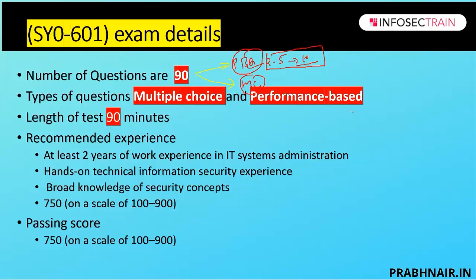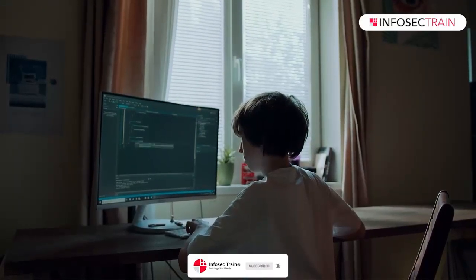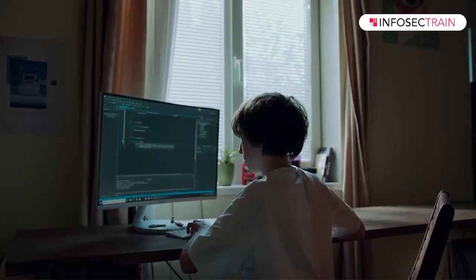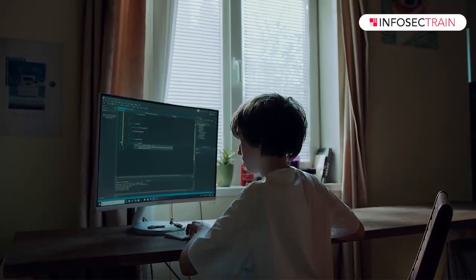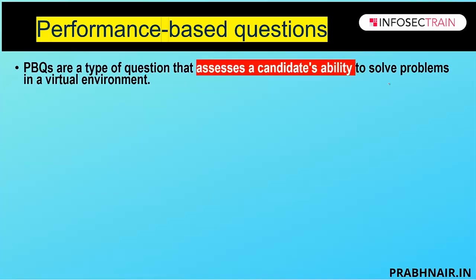I want to give more emphasis to the performance based questions, because they test the candidate's ability to solve problems in a simulated, virtual environment, and 2 to 5 simulators will be in the real exam. That's why I thought I would spend more time on performance based questions. They are the type of question that assesses the candidate's ability to solve a problem. Now what is that? They will give you a diagram, for example, a firewall diagram.